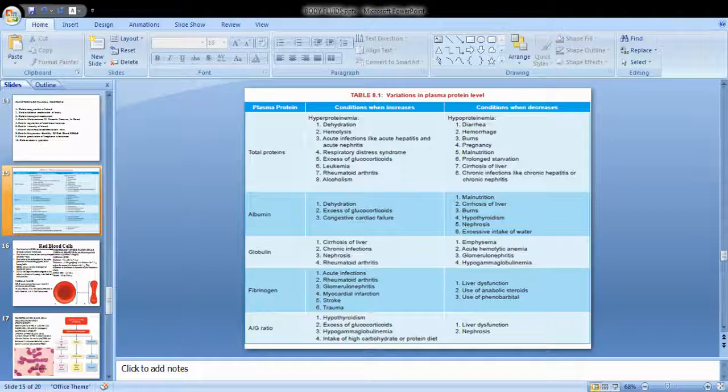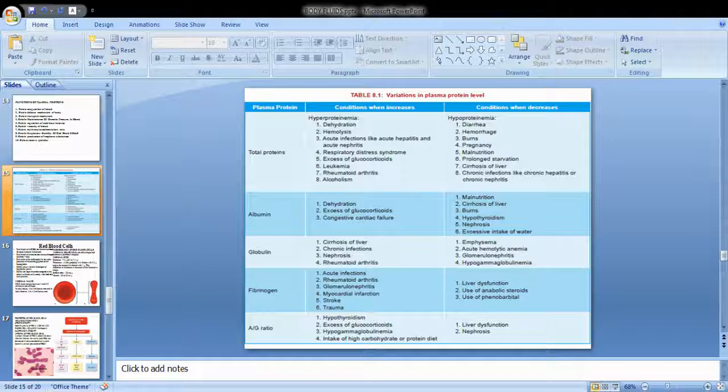So clotting will happen. During acute infection, rheumatoid arthritis, glomerulonephritis, myocardial infarction, stroke, and trauma, the level of fibrinogen increases, whereas it decreases during liver dysfunction and the use of steroids, like those who use anabolic bodybuilding steroids, and the use of phenobarbital. During these conditions, the fibrinogen level decreases.